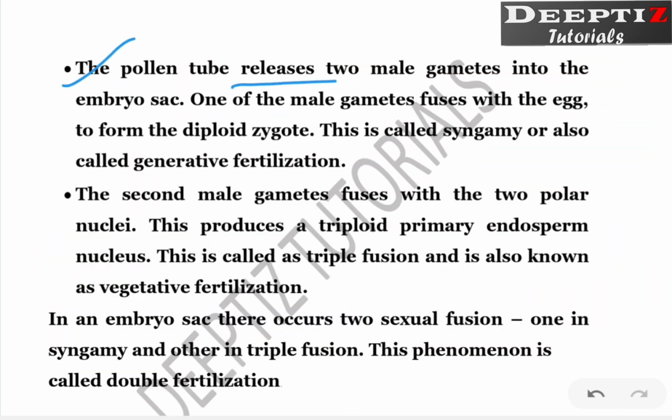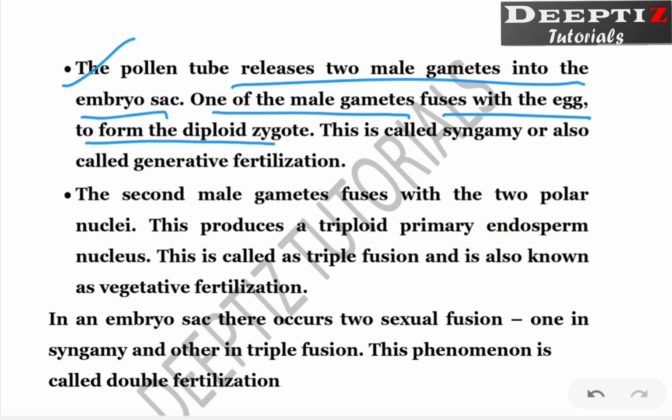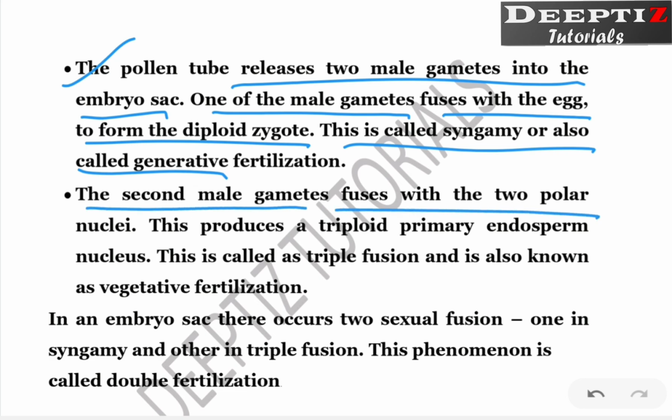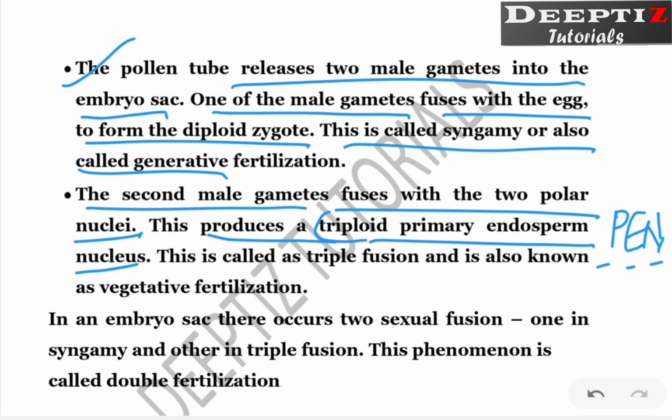The pollen tube releases two male gametes into the embryo sac. One of the male gametes fuses with the egg to form the diploid zygote. This is called syngamy, also called generative fertilization. Now the second male gamete fuses with the two polar nuclei. This produces a triploid primary endosperm nucleus. See, endosperm, till now I have told you we call it PEN, P-E-N. What is its full form? Primary endosperm nucleus, which means just now developed. Now it will multiply and form the endosperm structure. So a stage just before a complete endosperm we call the primary endosperm nucleus.